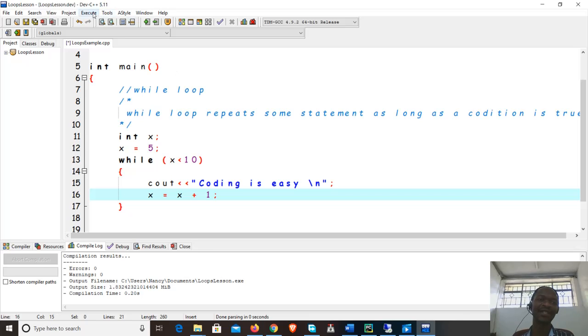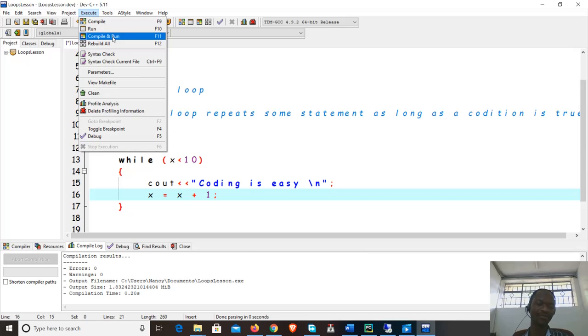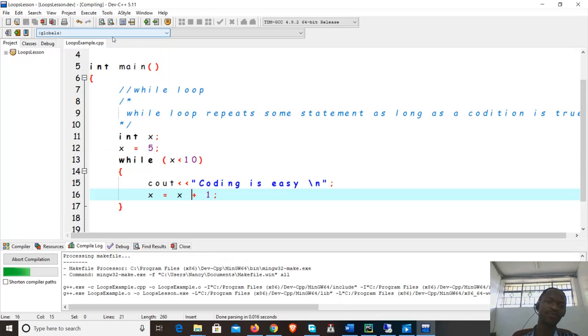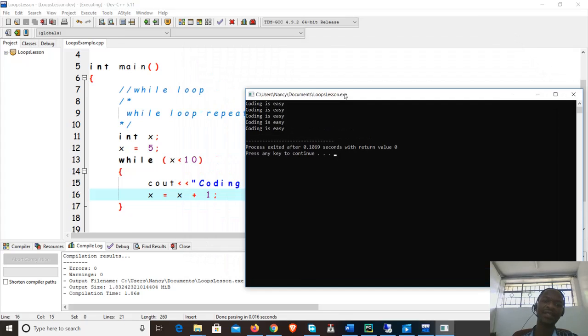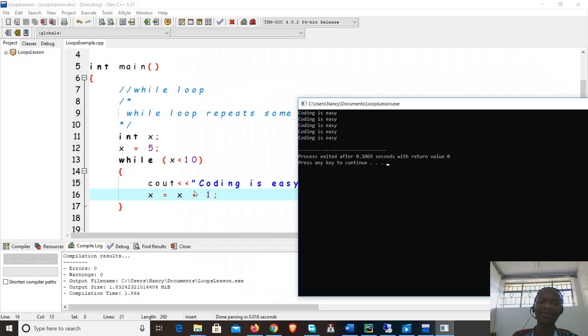So let's try to run this statement. So you see, this is being displayed 5 times according to this. When x is 5, when x is 6, when x is 7, when x is 8, when x is 9. When x is 10, this terminates and doesn't go anywhere because the condition becomes false.